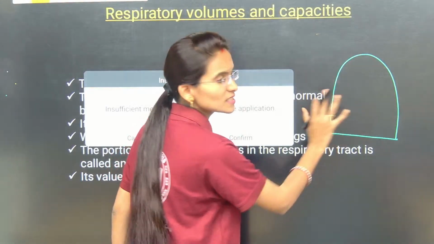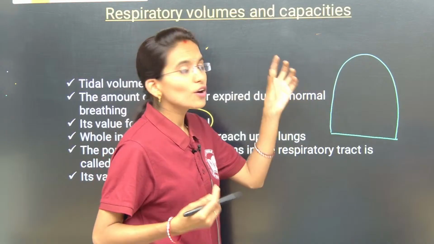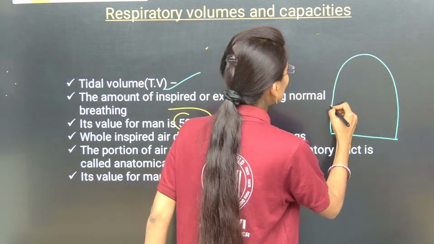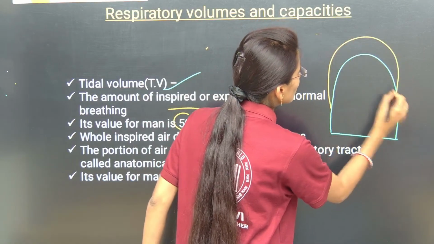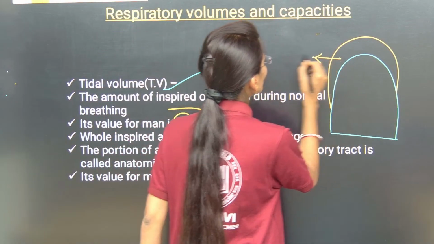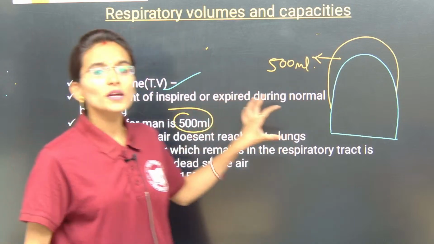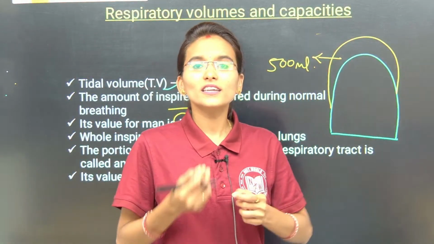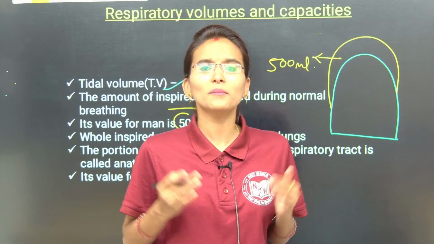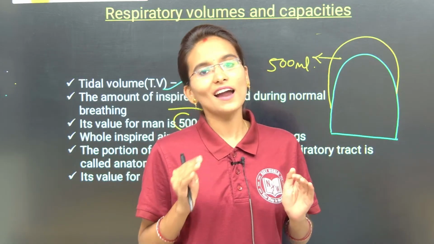So, this is the lung, right? Now, the amount of air that we inhale or exhale during the normal breathing, its value will be how much my dear students? 500 ml. So, during the normal inhalation and exhalation, continuously I am speaking to all of you and taking the class, right?